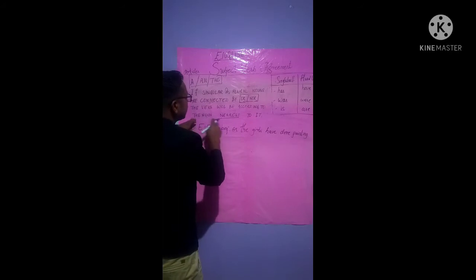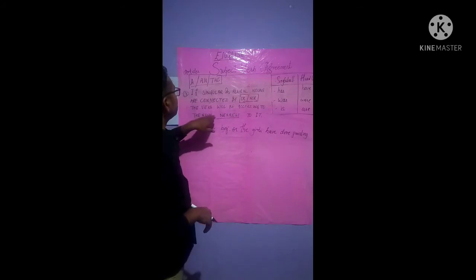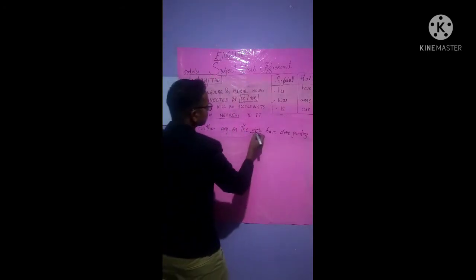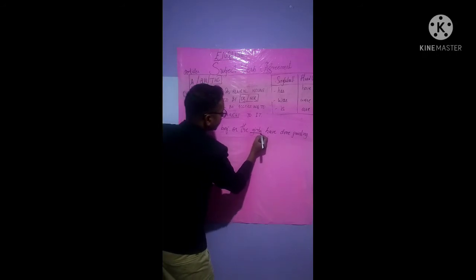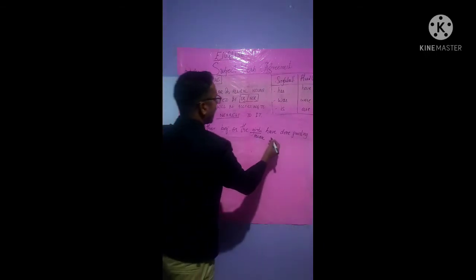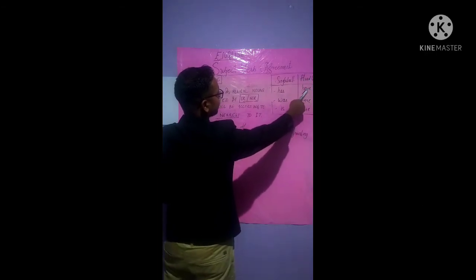At that time, the nearest noun is to be considered. If singular and plural nouns are connected by or, nor, the verb will be according to the noun nearest to it, isn't it? So this is the nearest noun, girls. Girls, it is plural, isn't it? At that time, since it is plural, have is used here. The plural verb is have, isn't it?